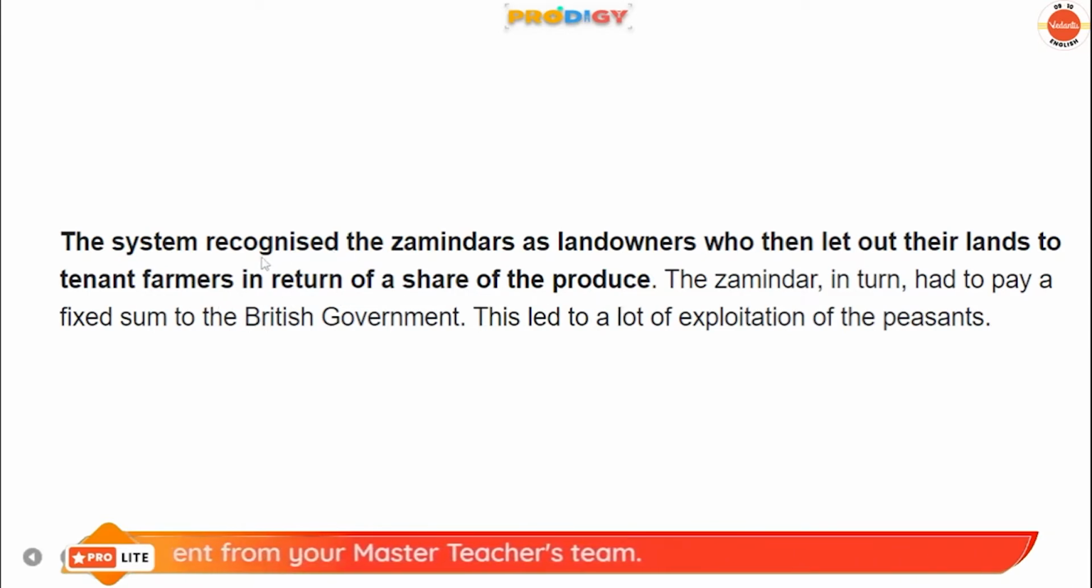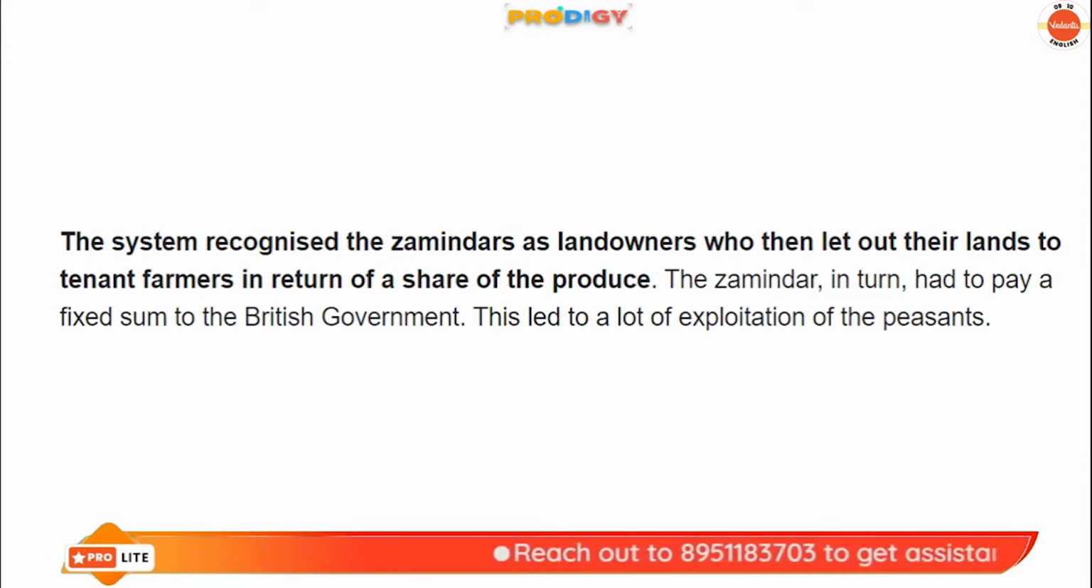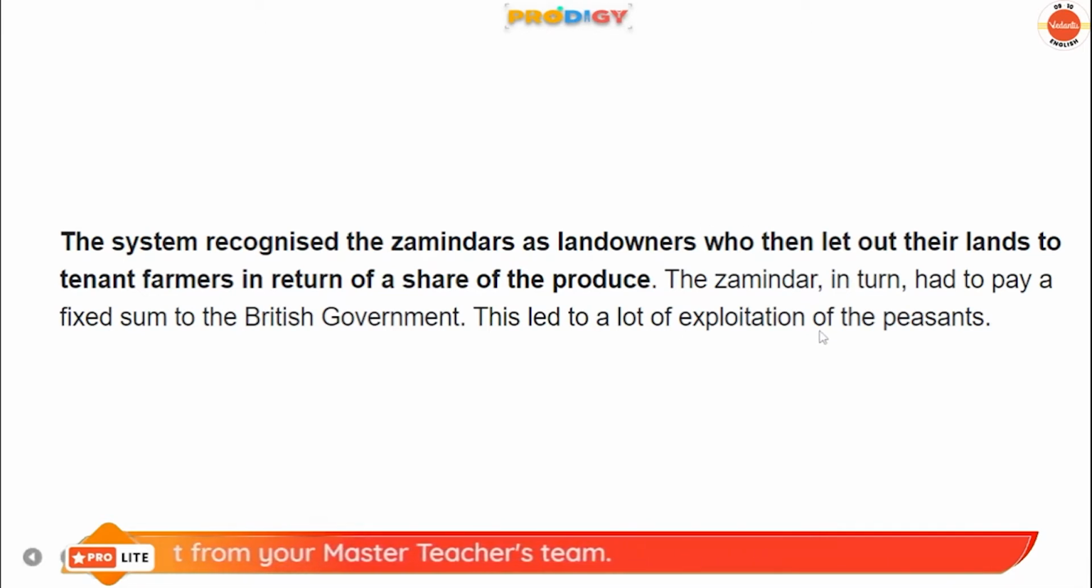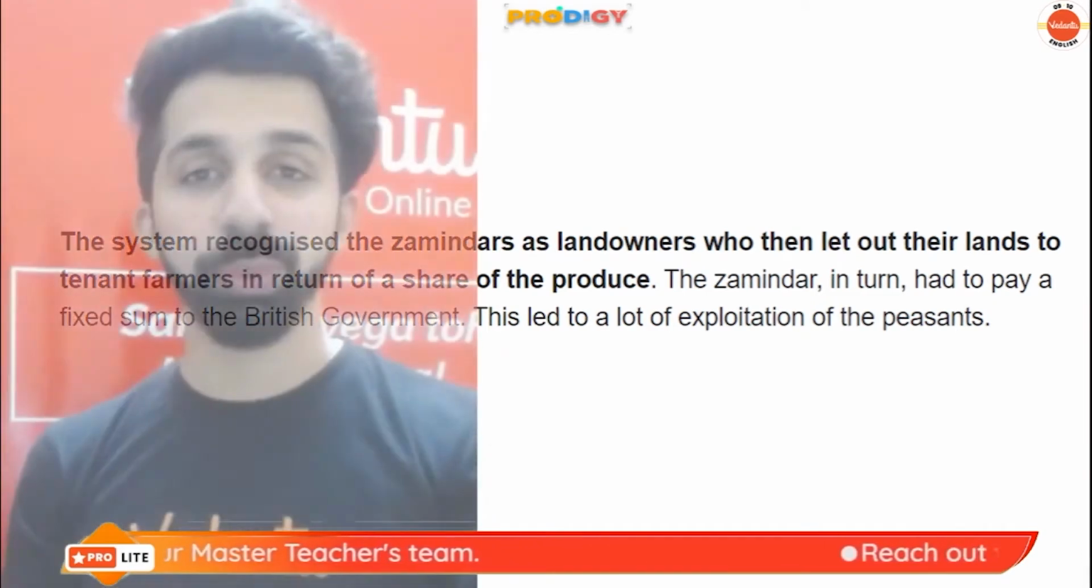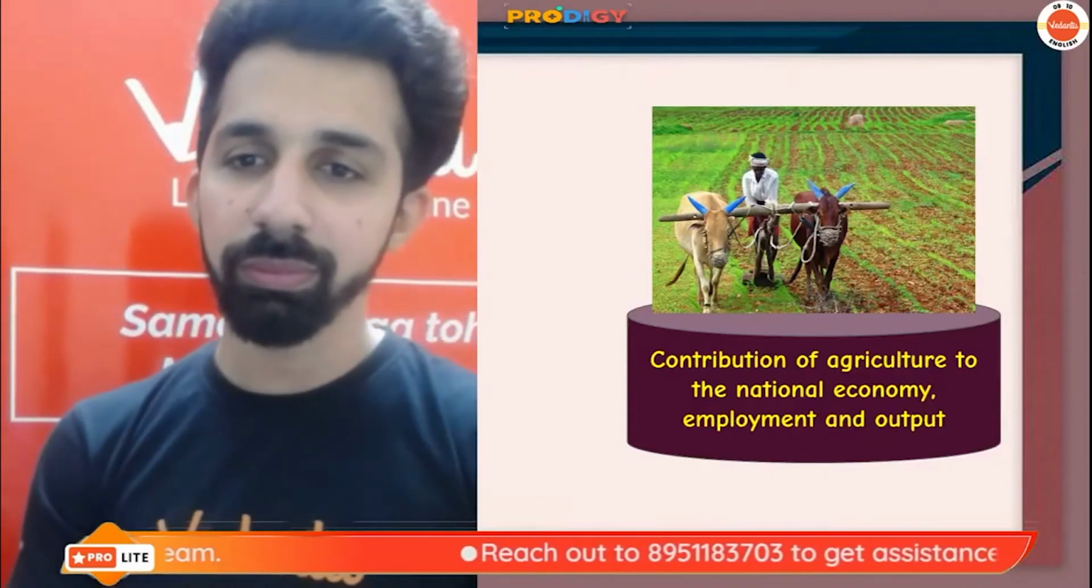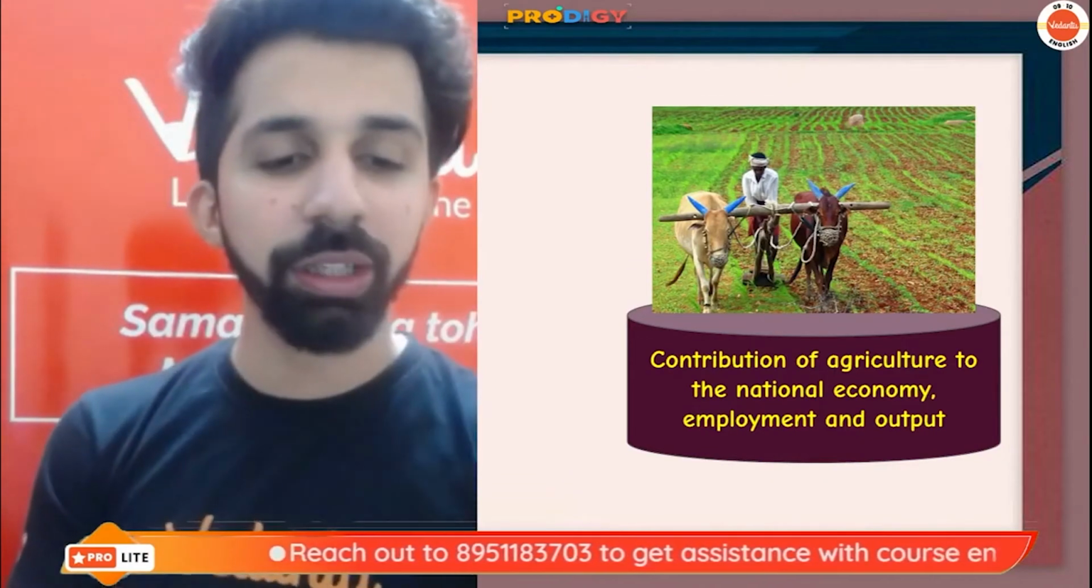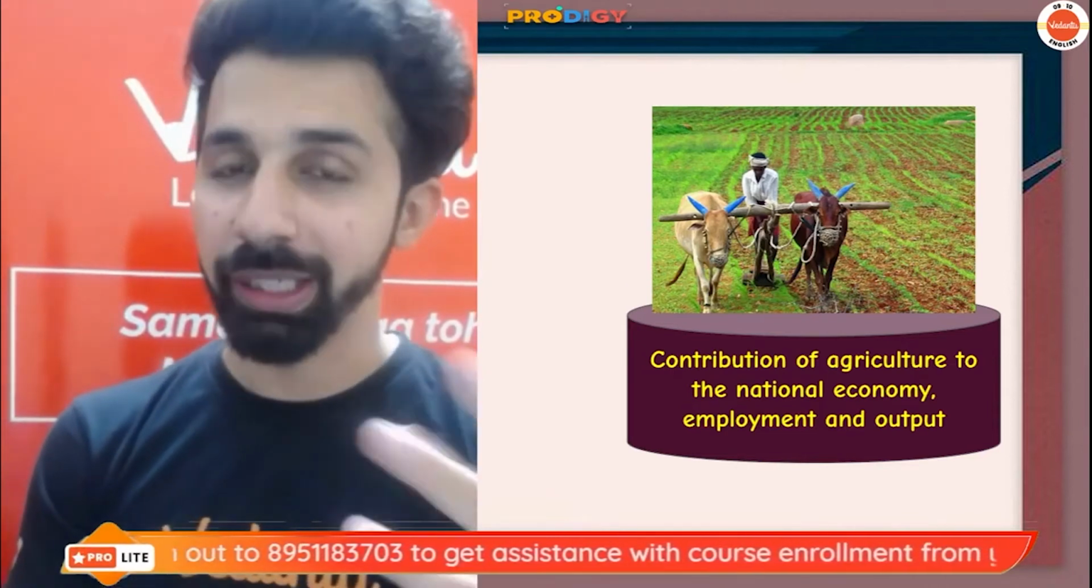Understand? So what was the zamindari system? The system recognized the zamindars as landowners, who then let out their lands to the tenant farmers. So they will give the land to the farmers in return for a share of the produce. The zamindar in turn had to pay a fixed sum to the British government. But guys, the explanation seems to be very simple. This led to a lot of exploitation of the peasants. So we saw a lot of exploitation against the peasants. That is why the zamindari system was officially ended. Okay. So guys, these are some of the reforms which were done in the field of agriculture in India.